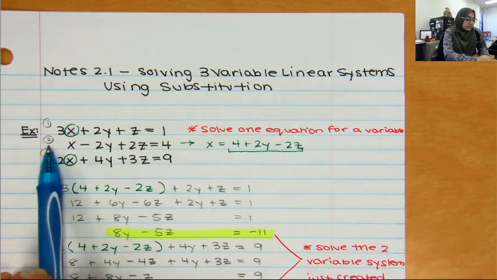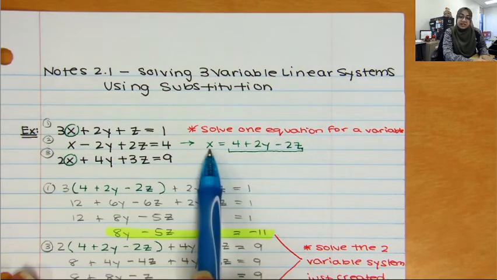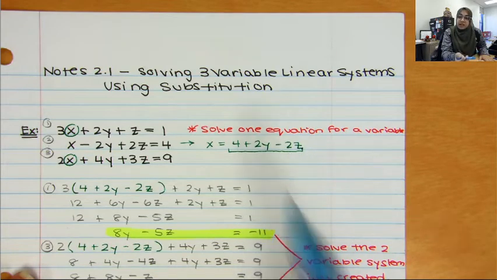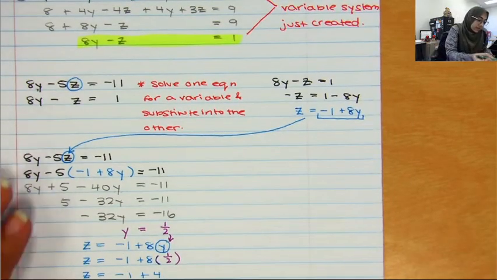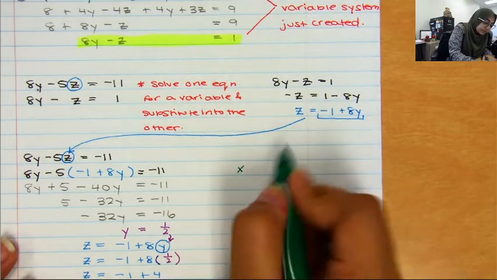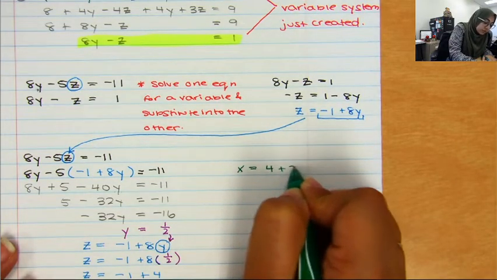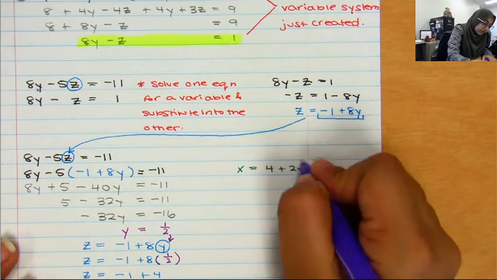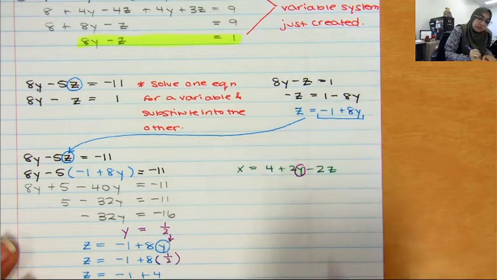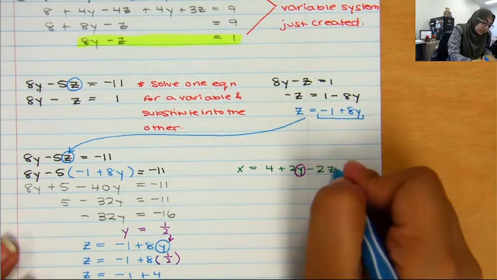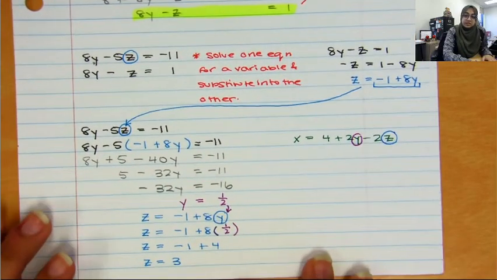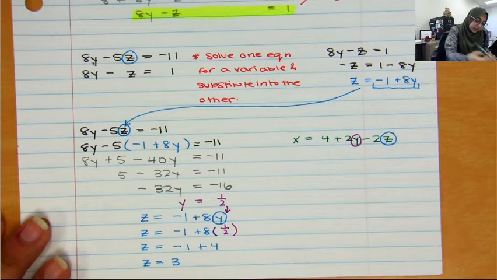But hey, remember this second equation where I had already isolated x? Well, why don't I substitute y and z in here, and then I'll already have x isolated. So let's go do that. Recall that x equals 4 plus 2y minus 2z. So in place of y, right over here, I can substitute my 1/2. And in place of z, right over here, I can substitute my 3 that I just solved for. Let me move it up so we can see the 3 again.